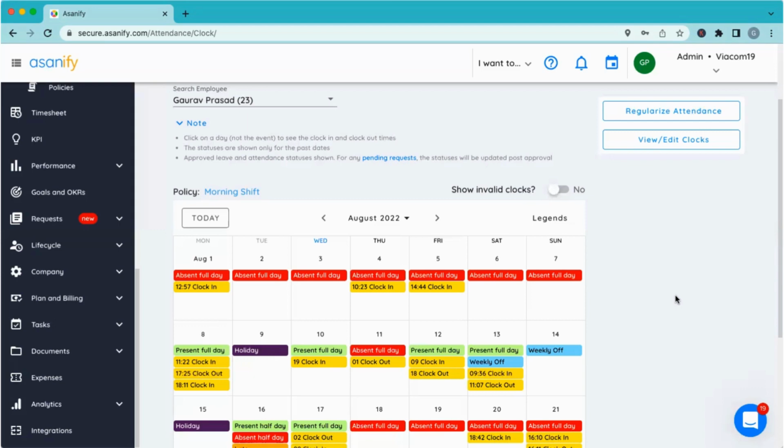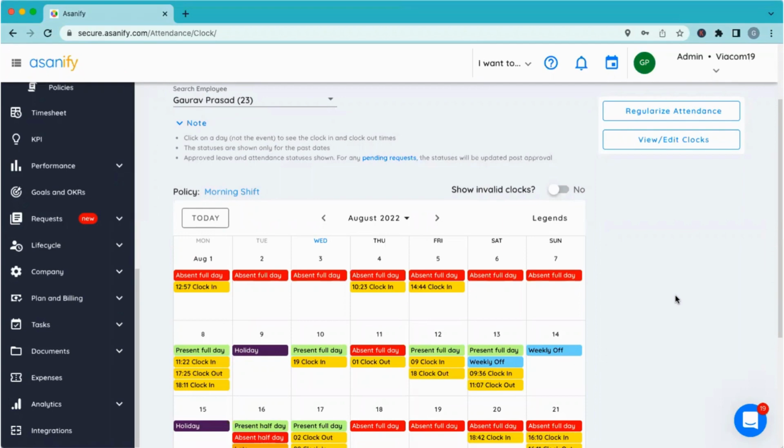There are multiple nuances that can get created. I think it is in the Beamer Foods case itself, or maybe even Happy Nature, there are weekly off policies, right? It's a rotation weekly off. I work 6 days and I can choose which day in the week I take off. So then there is not a set policy in that case.